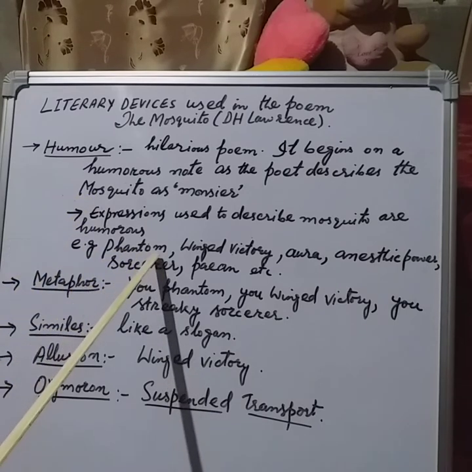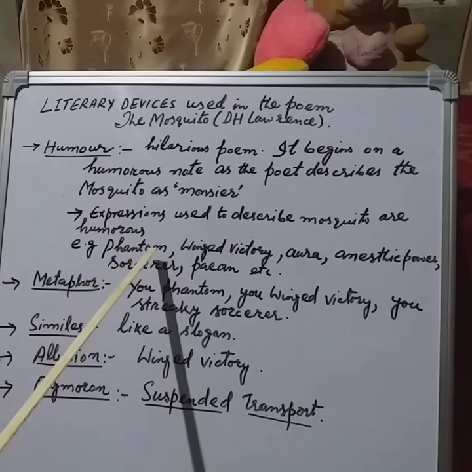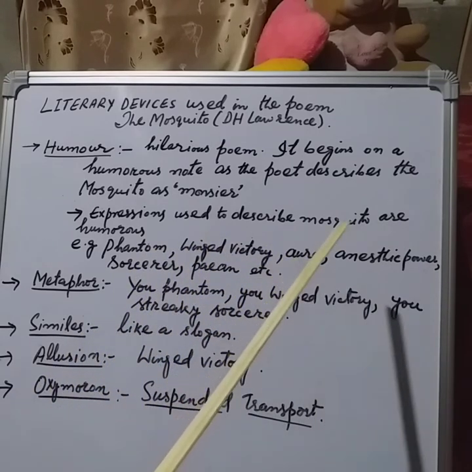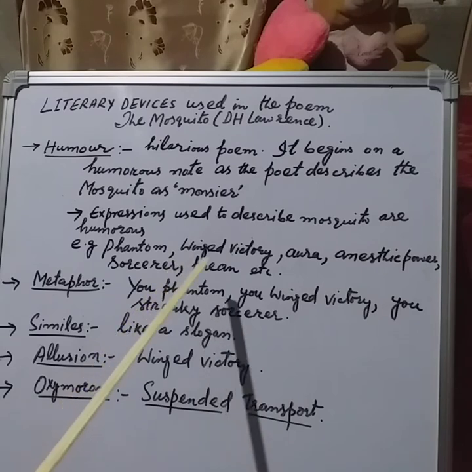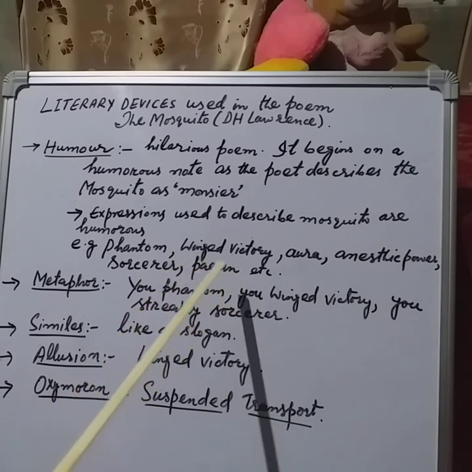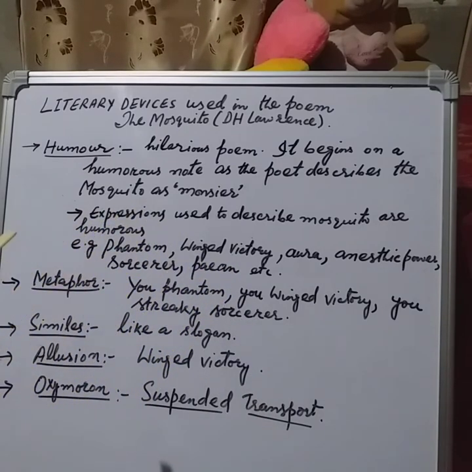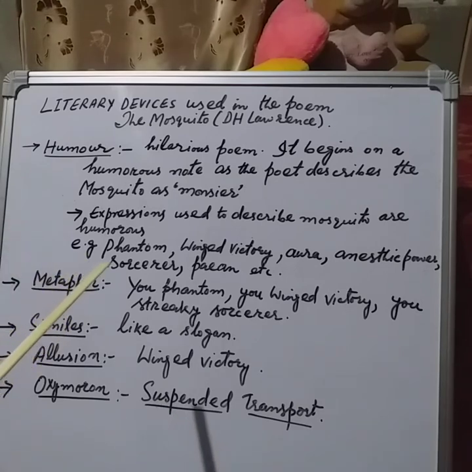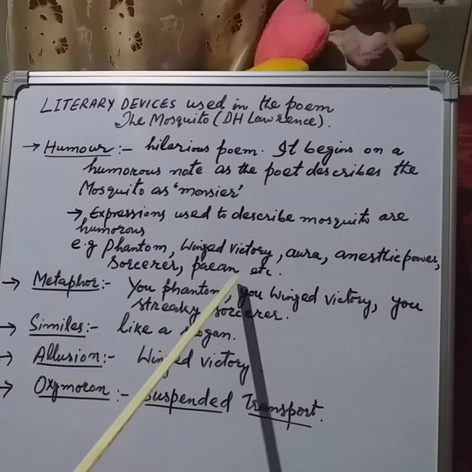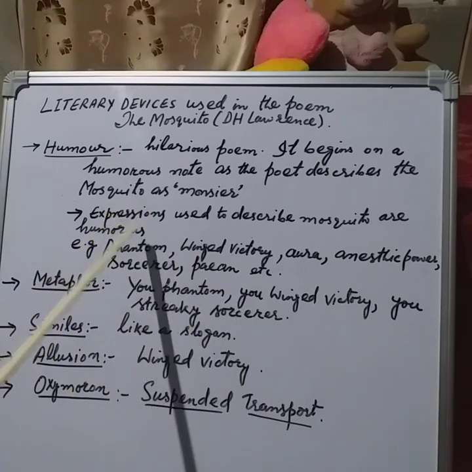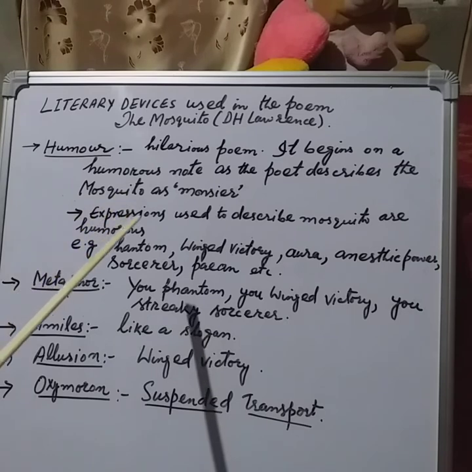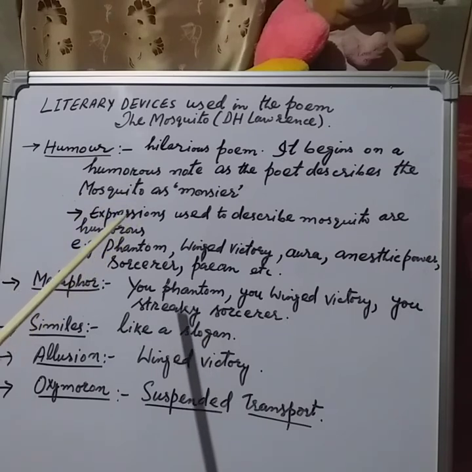For example, phantom, winged victory, aura, anesthetic power, sorcerer, pain. So these are exaggerated comparisons given to the master. So these words indicate that it is a hilarious poem, or we can say humor has been incorporated in this poem.